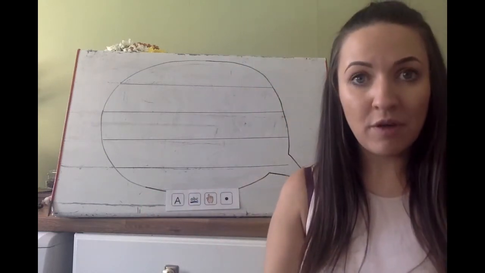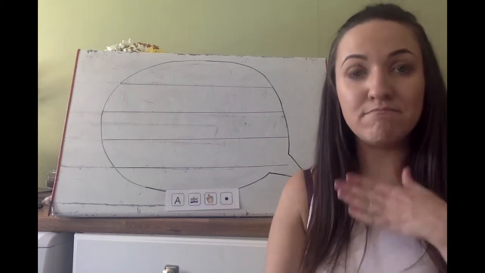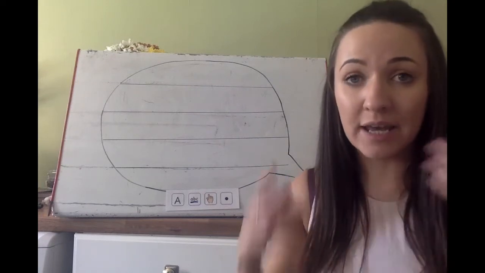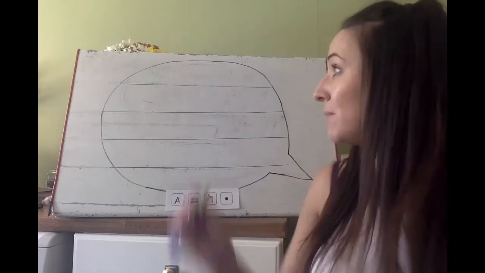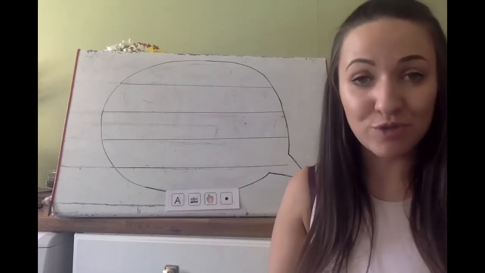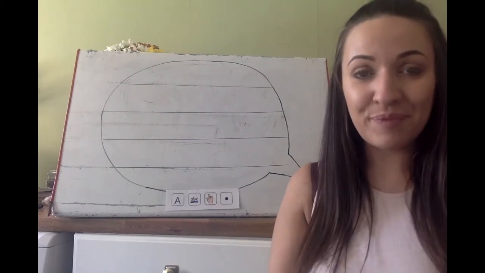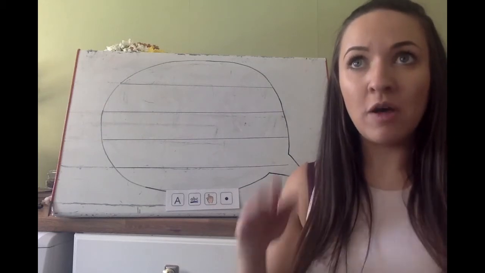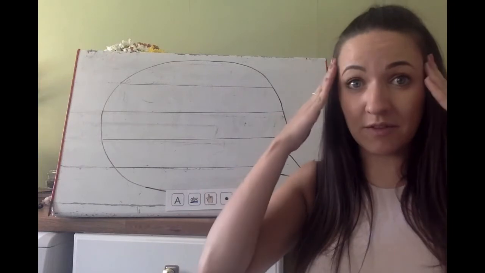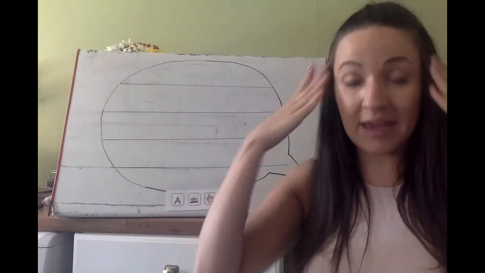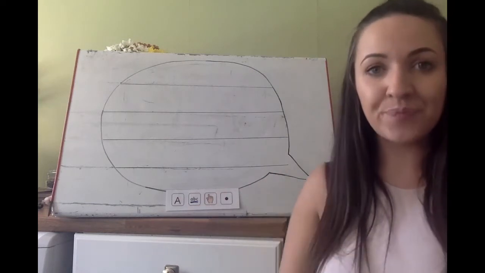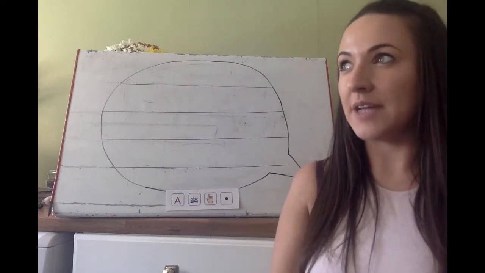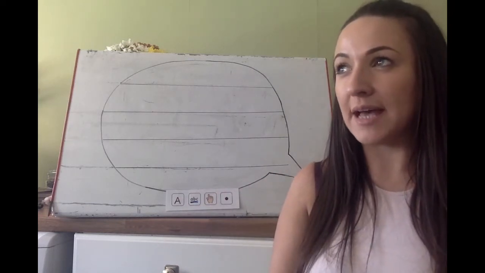Right. First, it is my turn. It is my turn to hear all of the sounds in the words. But if you want to copy my sentence, you're more than welcome to join in with me. Right, here I go. First, I need to think of a sentence. I need to think it, say it, write it, and then check it. So I'm going to think of a sentence. What would Ella have said?